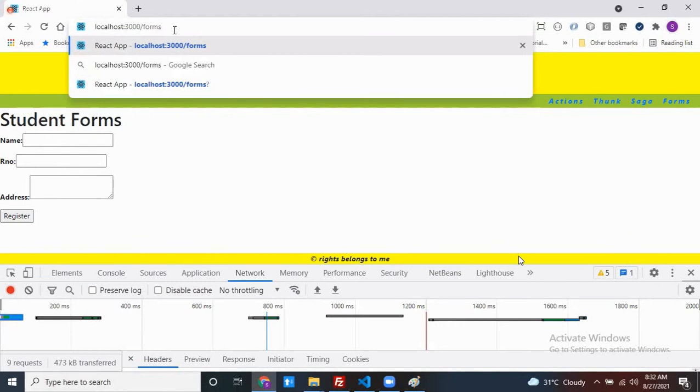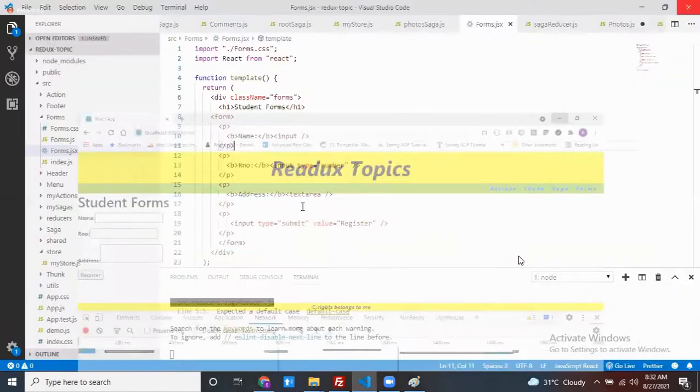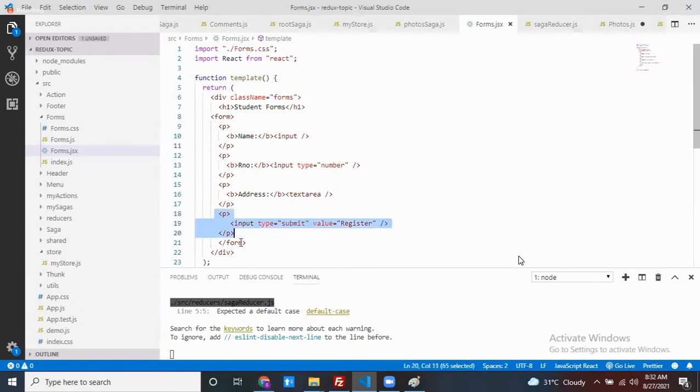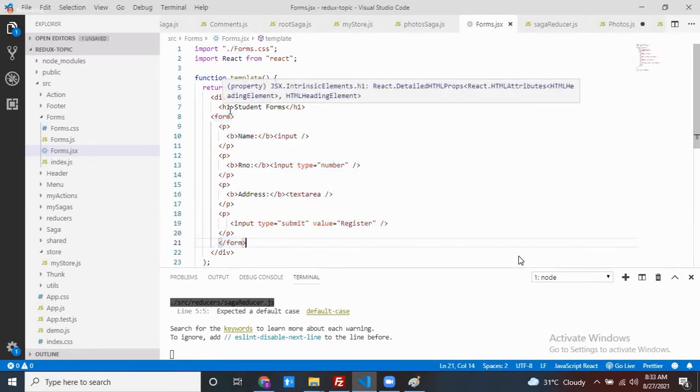Yes, one of the methods called preventDefault. Prevent default is the method. So can we stop that first? At the time of submitting this particular form, my form is submitted like a GET request. I want to stop it. So how can I use the preventDefault method? My preventDefault method is inside the event object.